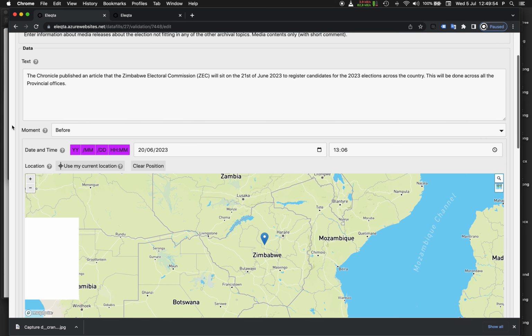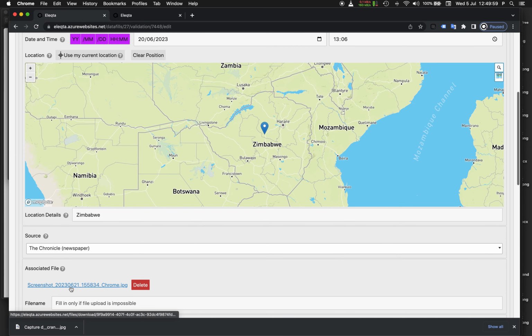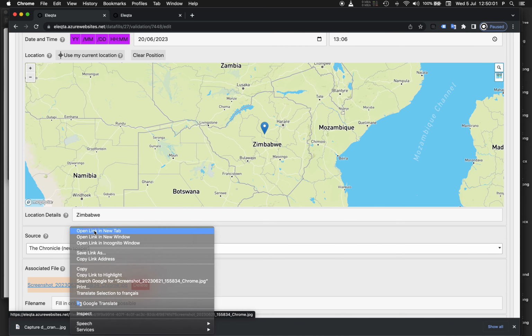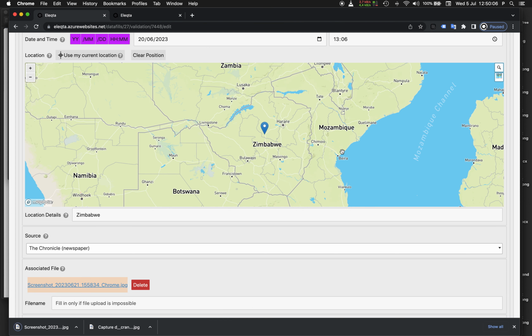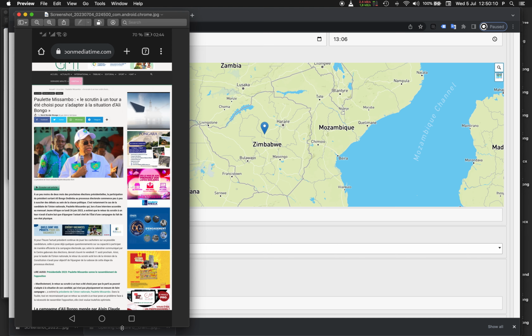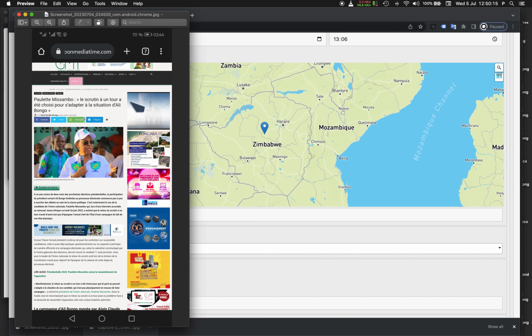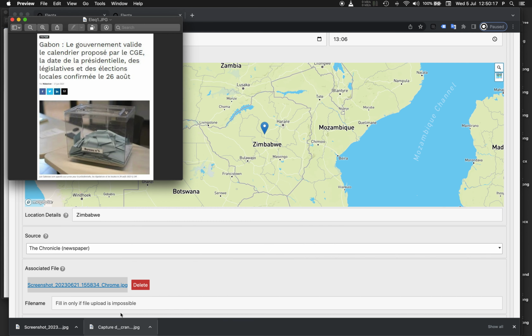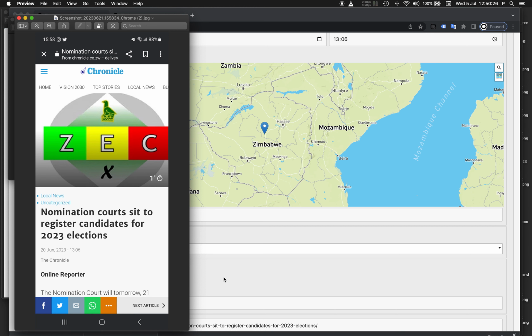I gather that this news has come out on a specific date, which is the 20th of June. However, I have a few doubts about whether we can specify a time, unless this is actually, as I suspected, a publication from the website of the Chronicle.